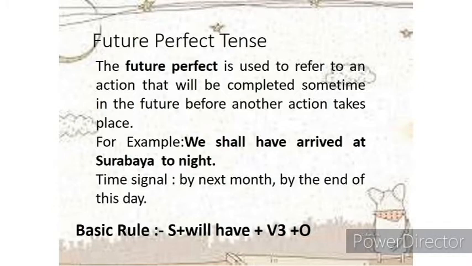Next, coming on to future perfect tense. Now what is there in the future perfect tense? That future perfect tense is used to refer to an action that will be completed sometime in the future before another action takes place.